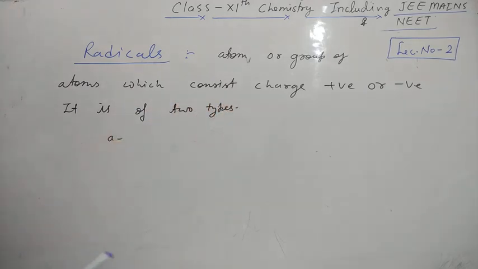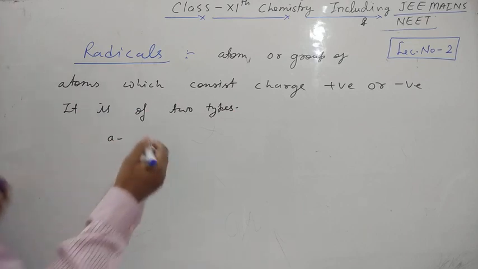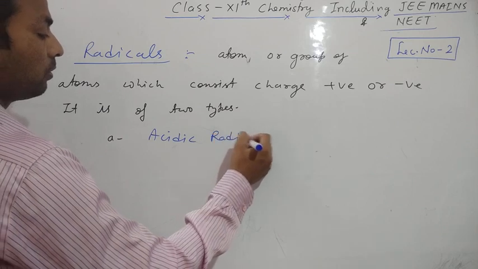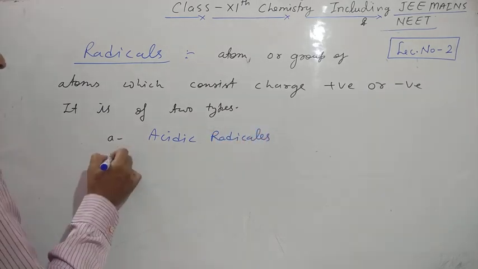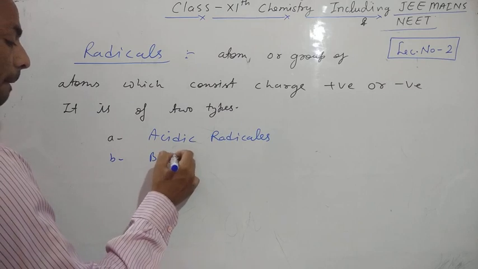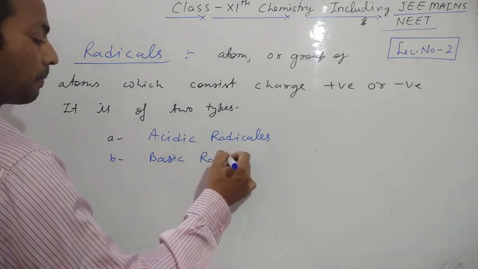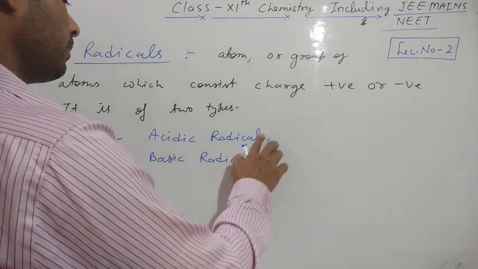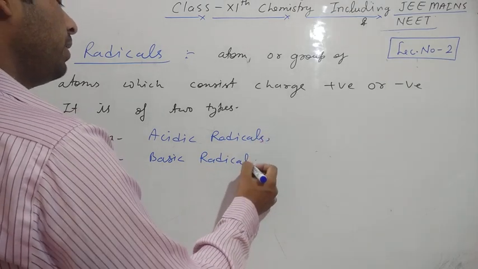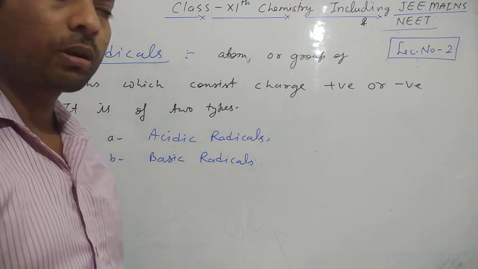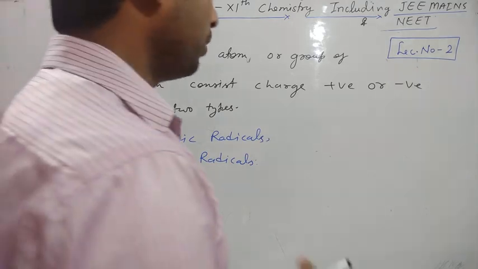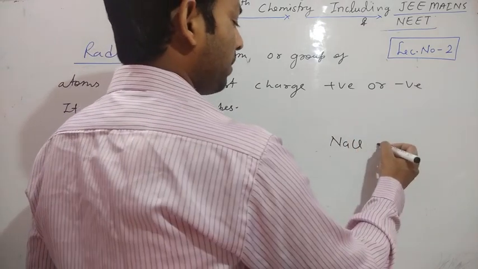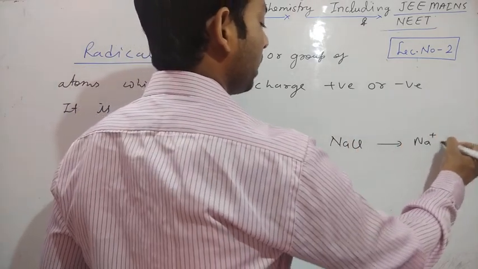The first type is called acidic radical. The second one is called basic radical. What is the major difference between them? Suppose I take one example, NaCl. After analysis we get Na plus and Cl minus.